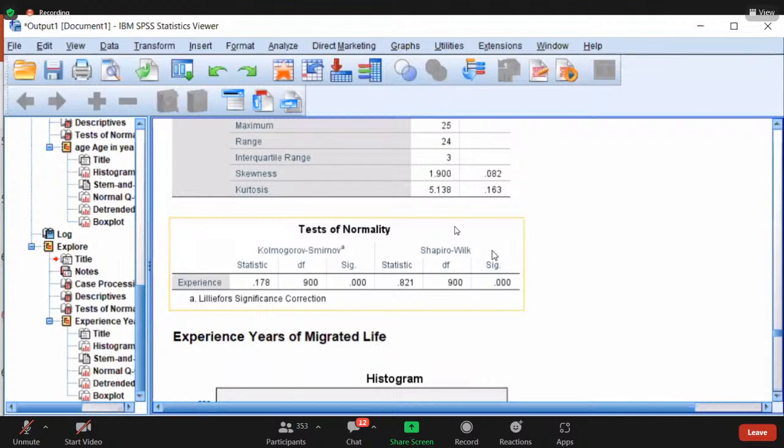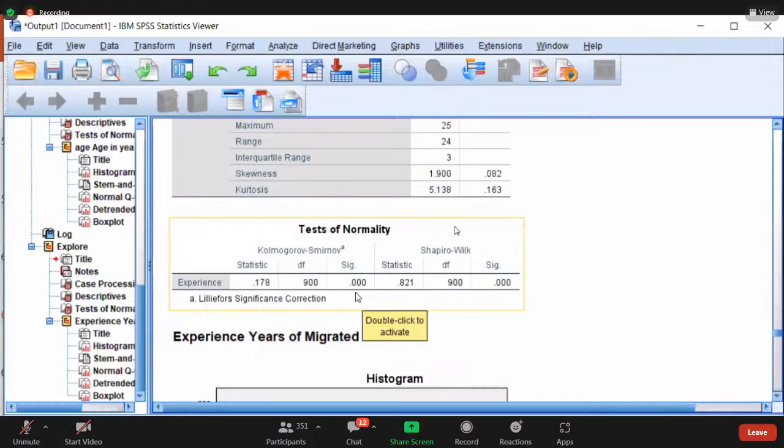Here the significant value is 0.00, which is less than 0.05, so we have to reject the null hypothesis.